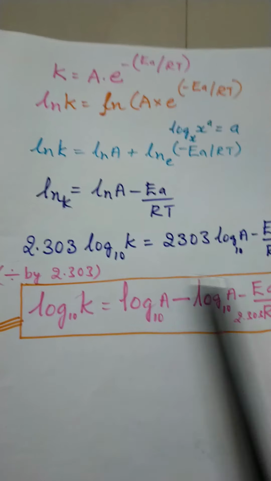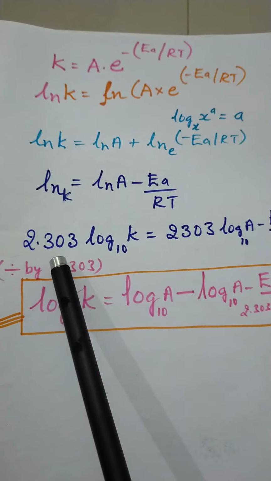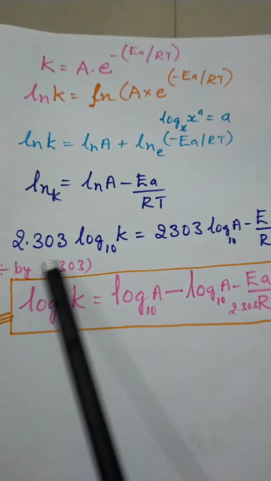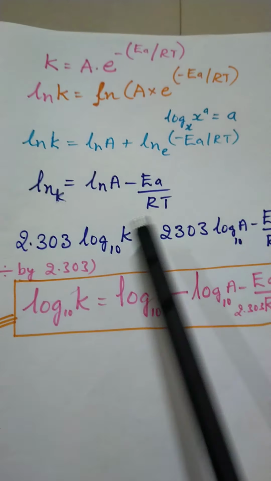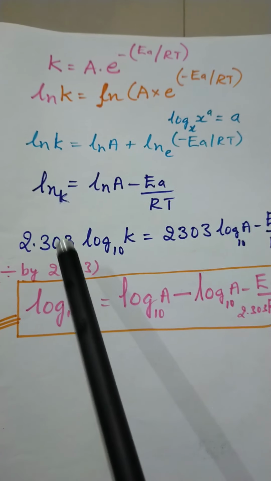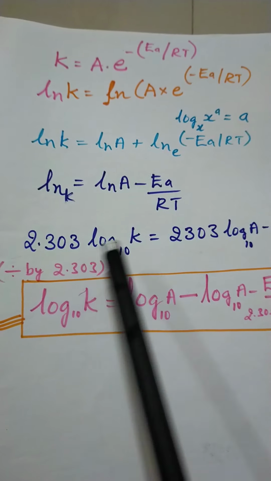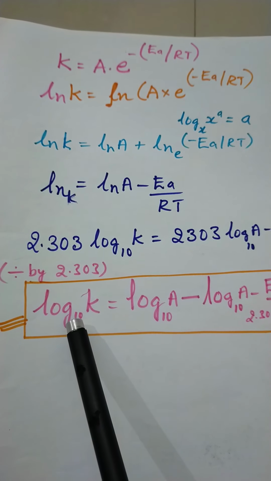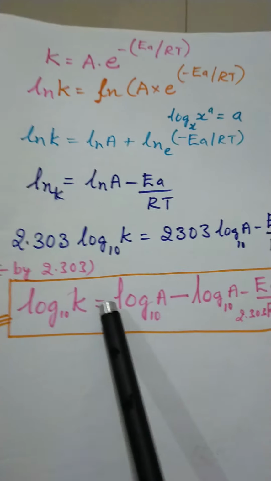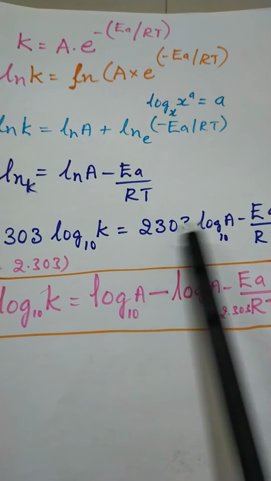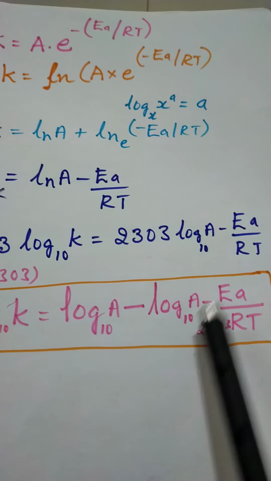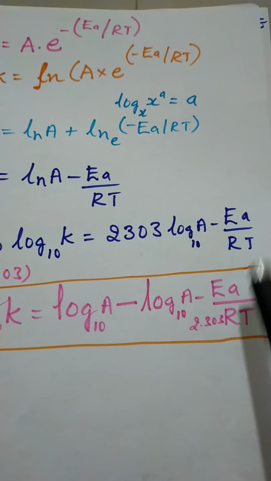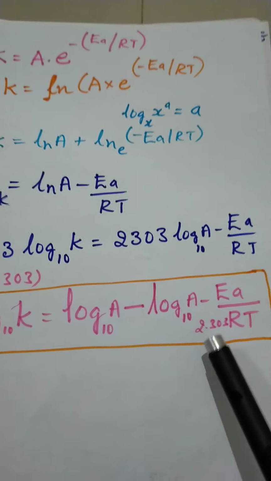In order to remove this, divide this expression by 2.303. So 2.303 and 2.303 get cancelled: log k is equal to log A minus Ea by 2.303 RT.